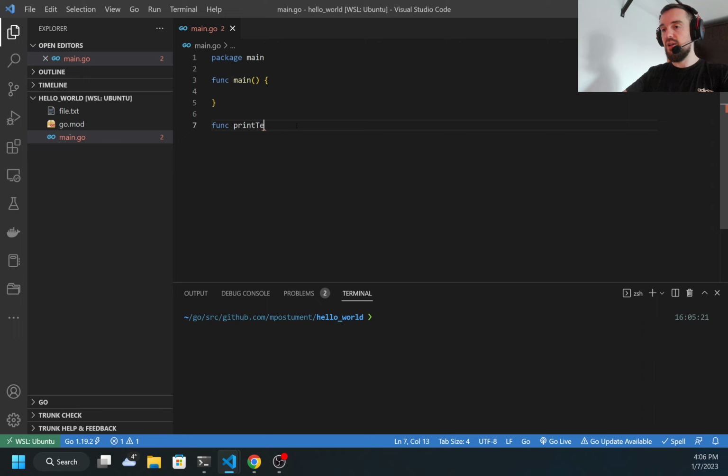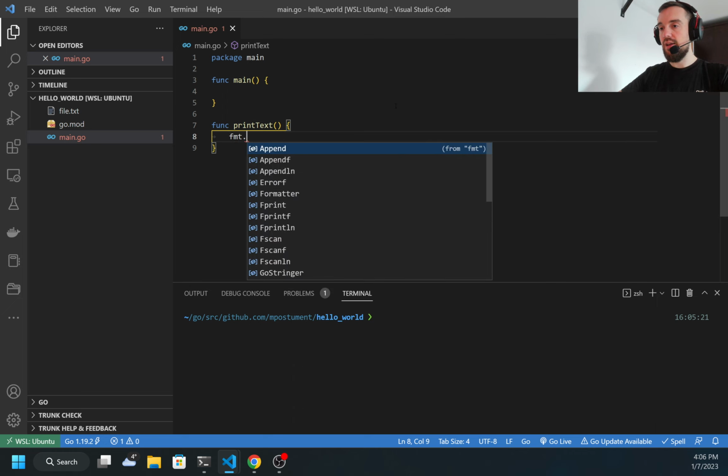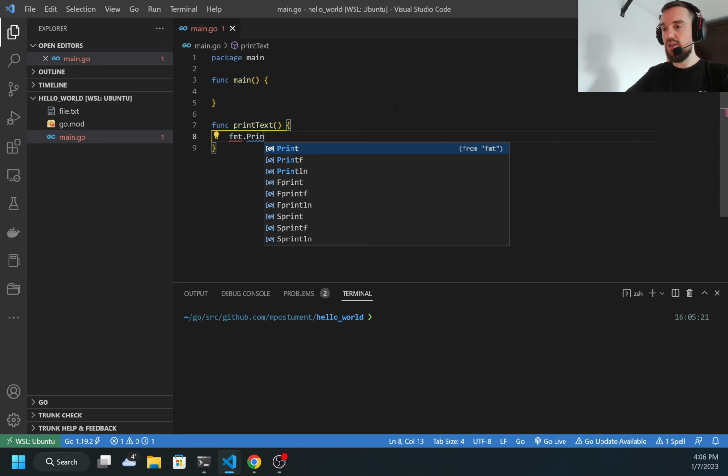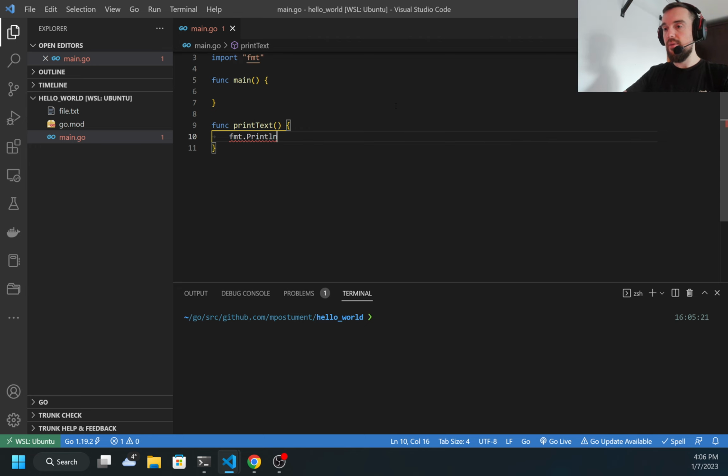This will be a pretty simple function, print text. Next, in the brackets, I write my code, what my function is going to do. And here I will just print some message, and let's say it will be hello. Now I can run main.go.